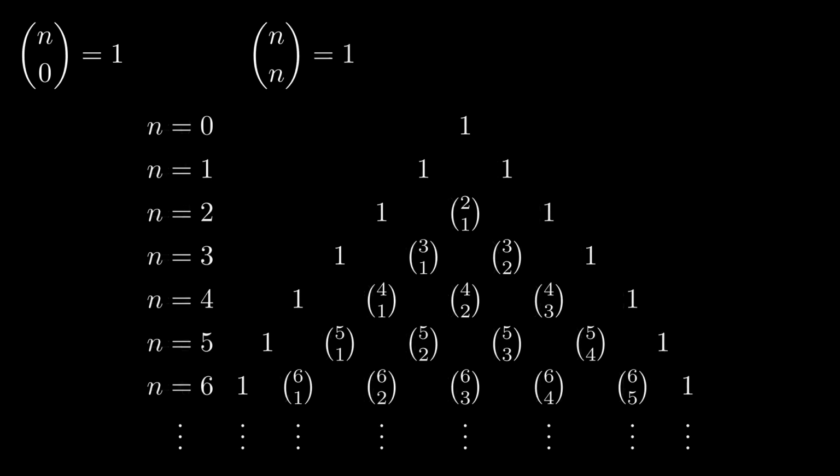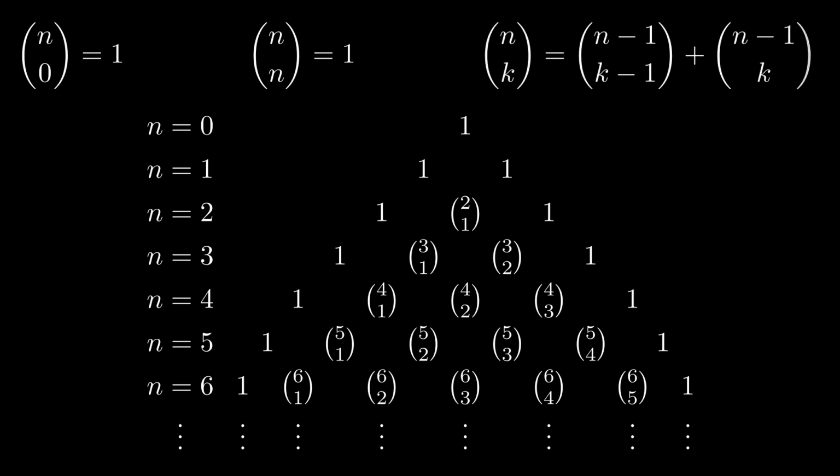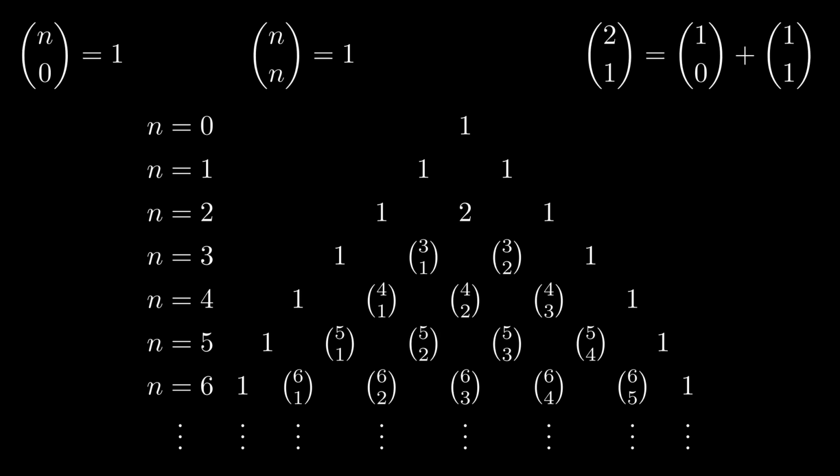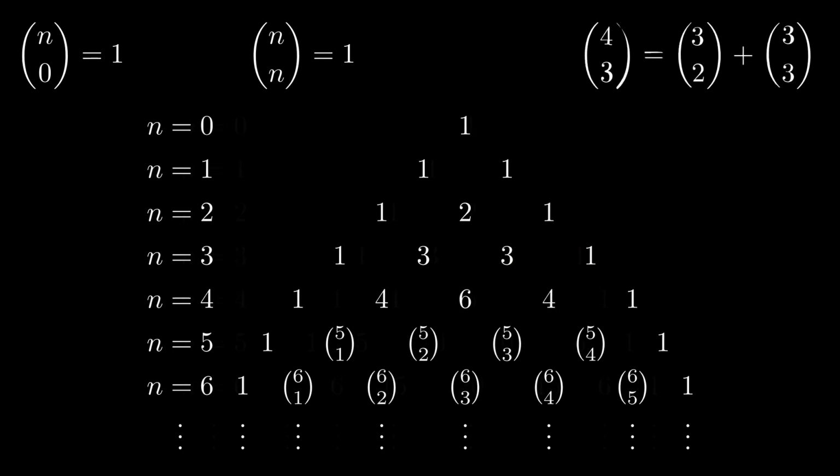Now we fill in the blank with our formula. By our formula, the numbers we don't know are conveniently the sum of the top left and top right numbers of the number we want to find. 2 choose 1 by our identity is 1 choose 0 plus 1 choose 1 equals 2. 3 choose 1 is 2 choose 0 plus 2 choose 1 equals 3. 3 choose 2 is 2 choose 1 plus 2 choose 2 equals 3, and so forth. We continue this by just finding the sum of the two numbers on the top left and right.